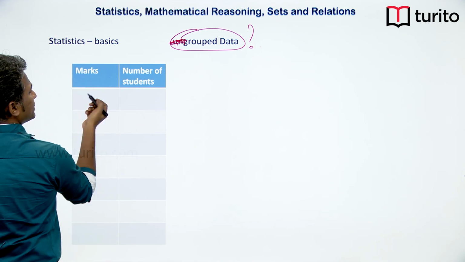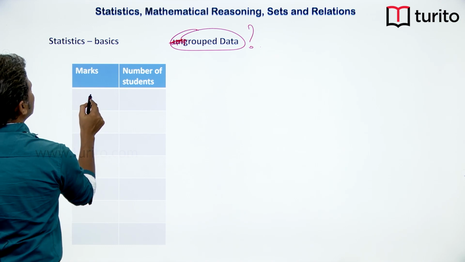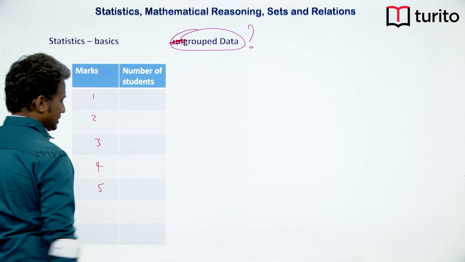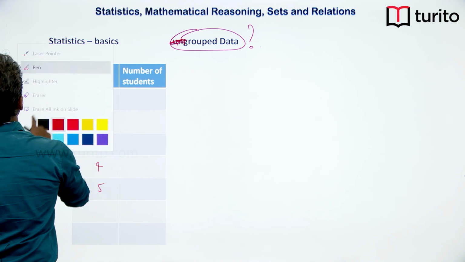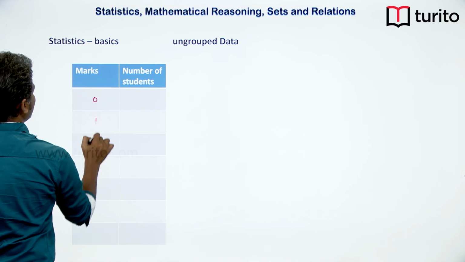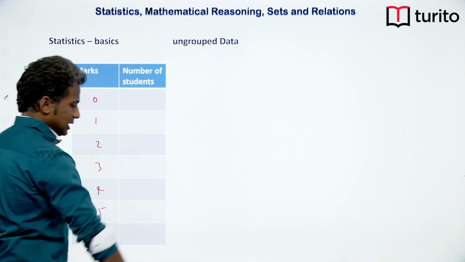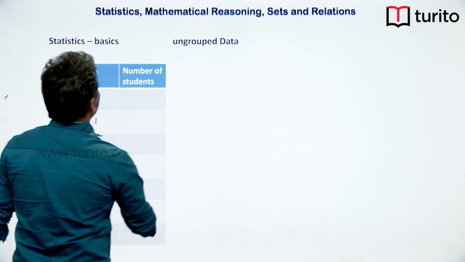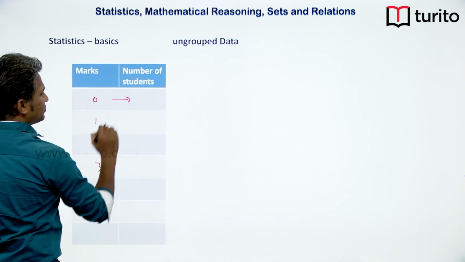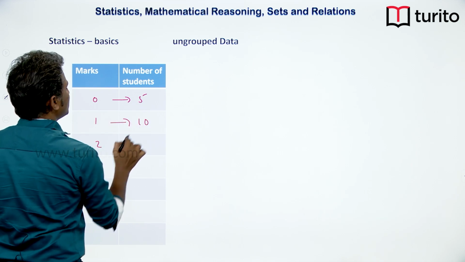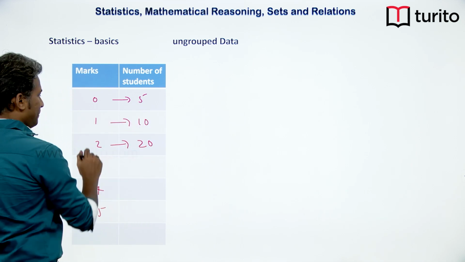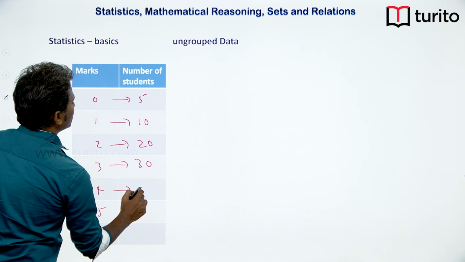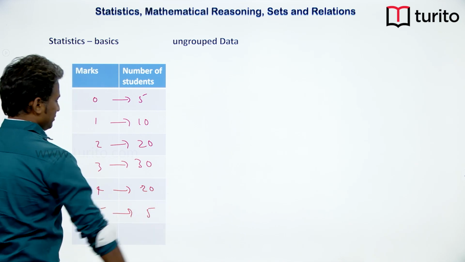So let us say marks are here, like 0, 1, 2, 3, 4, 5. Let us say I have taken a test for 5 marks maximum. And there are some number of students for each mark. Let us say 5 students scored 0, 10 students scored 1, 20 students scored 2, 30 students scored 3, 20 scored 4 and 5 scored 5 marks.